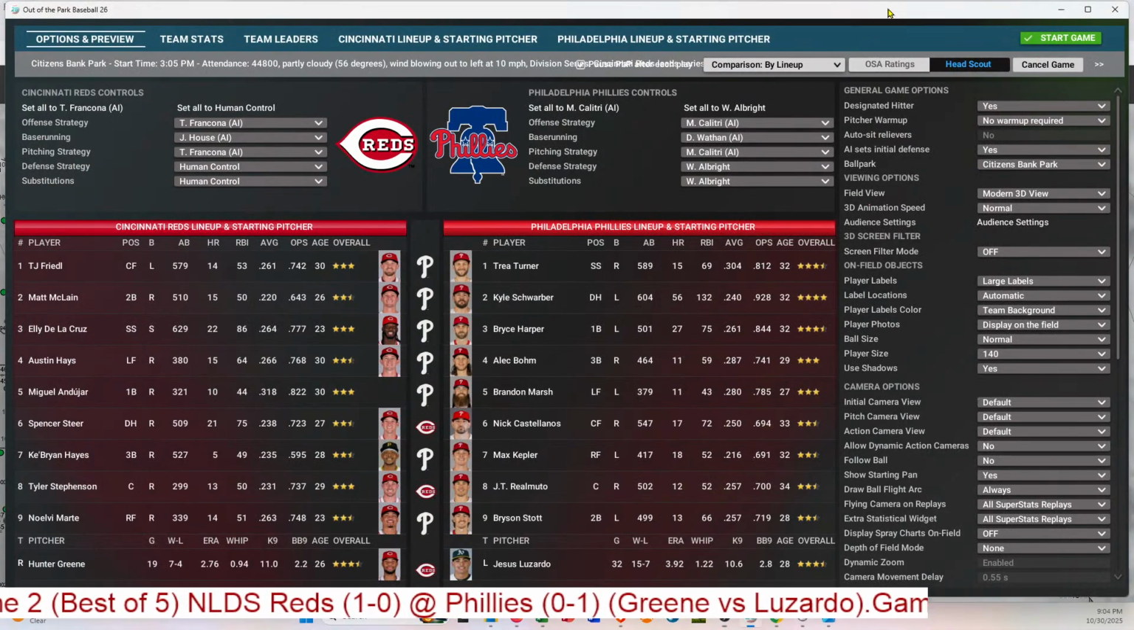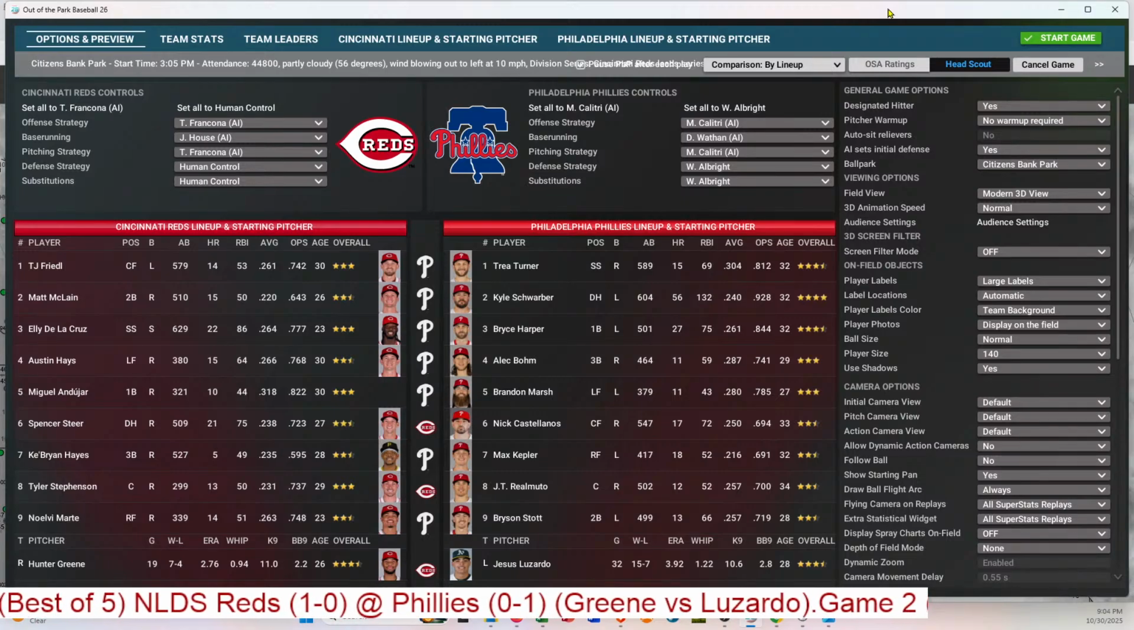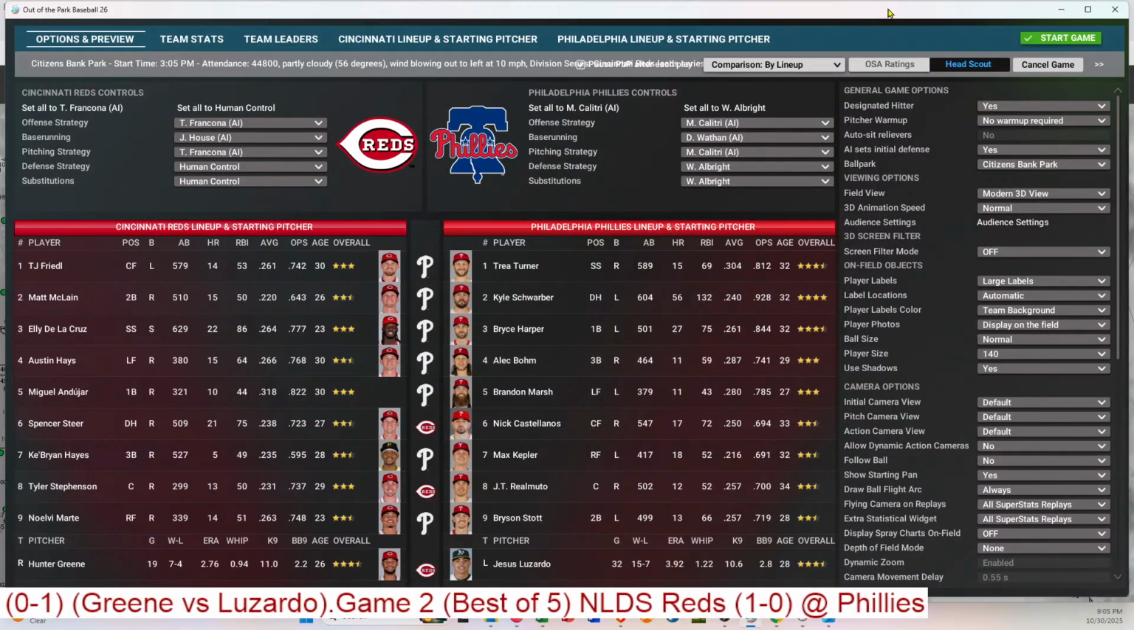We will go to the screen for the starting lineups of this baseball game. I will be controlling the defenses and substitutions. The computer can control the rest. So here's how we line up for this game going into the second game. TJ Friedl leads off for the Cincinnati Reds and plays center field. Batting second, Matt McLain, the second baseman. Eli De La Cruz is the shortstop and bats third.